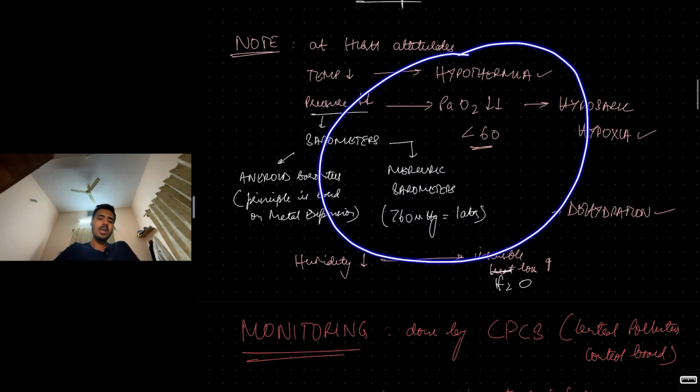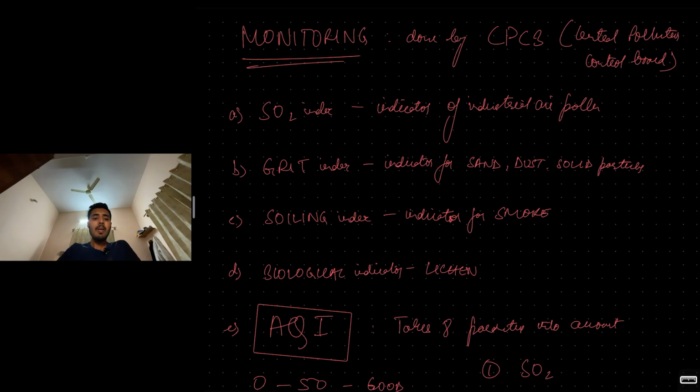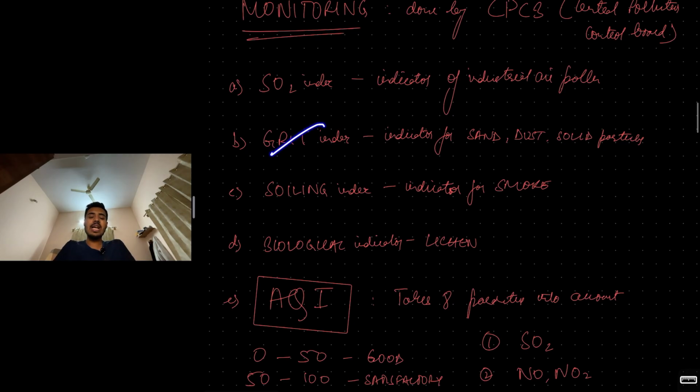Then coming to the monitoring. Monitoring of air quality, air parameters is done by the Central Pollution Control Board, CPCB, which comes under the Ministry of Forest, Environment and Climate Change. So CPCB is under monitoring. Sulfur dioxide index is an indicator of industrial air pollution. Grit index is an indicator for dust, basically solid particulate matter, dust, sand, all these kind of things.